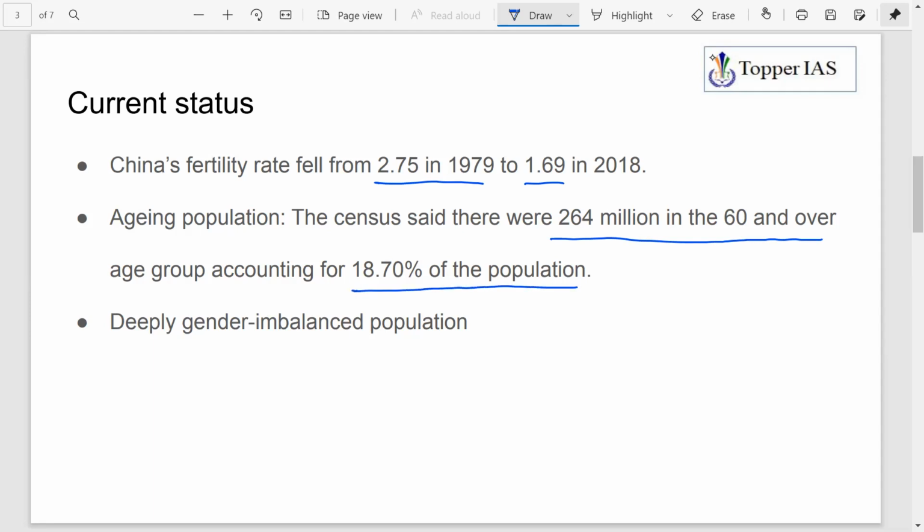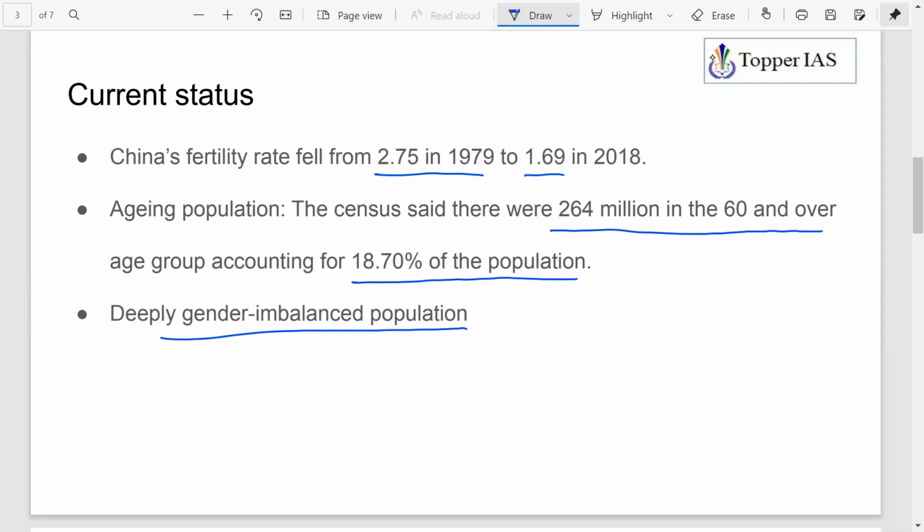In the coming years, China will see more people getting aged; the 60-and-above group will only increase. And one more thing you see in Chinese society is that it is a deeply gender-imbalanced population, and the sex ratio is very skewed. Males are more in number when compared to women. These are a few things with respect to the population status.